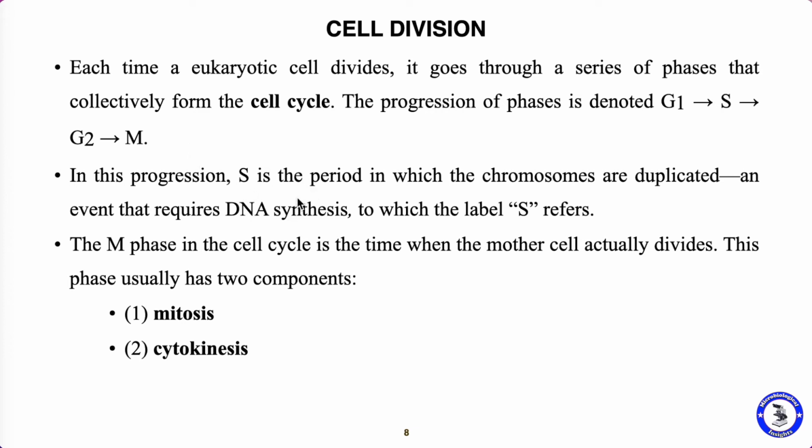So the S phase is the period in which the chromosomes are duplicated. During the S phase only the chromosomes are duplicated, and at that time DNA is also synthesized. And during the M phase, the mother cell actually divides into daughter cells. This phase has two components. What are the components? The mitosis and cytokinesis.